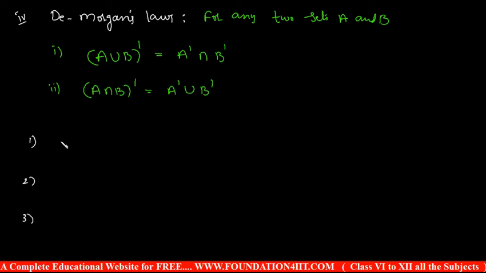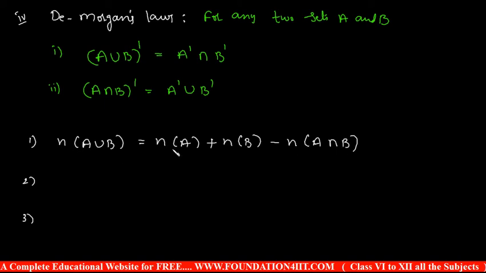For any two sets A and B, n of A union B is equal to n of A plus n of B minus n of A intersection B. n of A is the number of elements in A. If A and B are disjoint sets, then A union B is equal to n of A plus n of B.